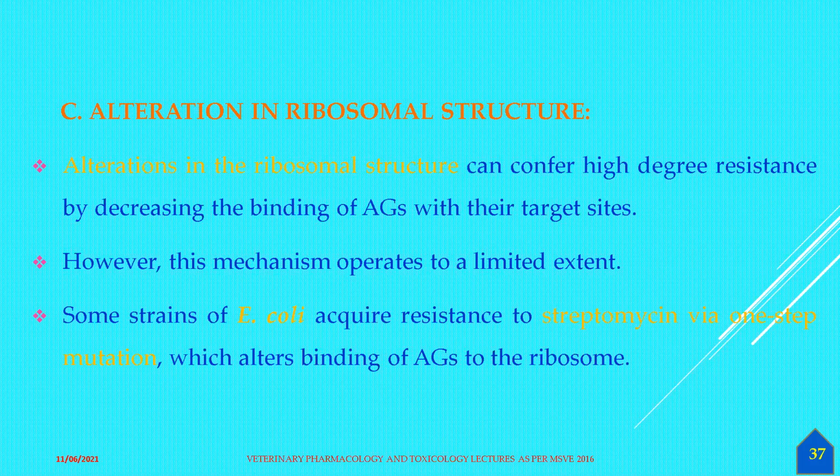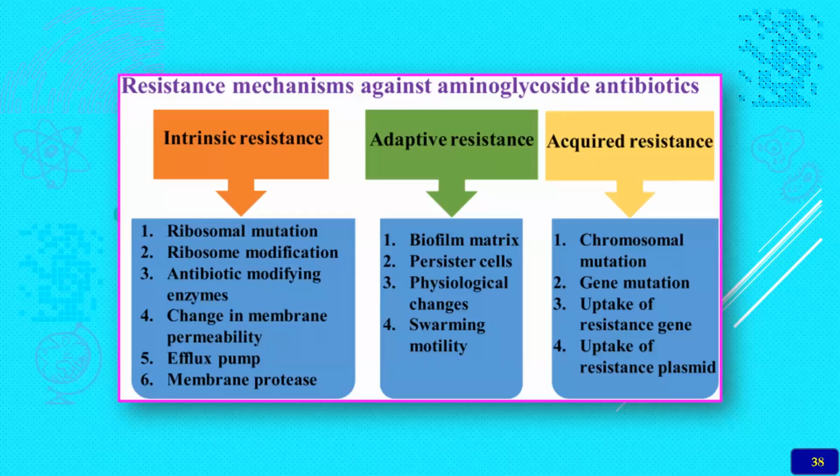In the initial classes I have told you about the different modes of bacterial resistance. Here, a one-step mutation occurs, which alters the binding sites of the aminoglycosides on the ribosomes. So with the one-step mutation, the aminoglycosides cannot bind to the ribosomes, because the structure where the aminoglycosides are going to bind itself will be changed. Hence, the antibiotic becomes helpless.